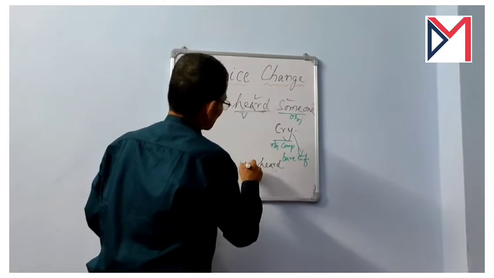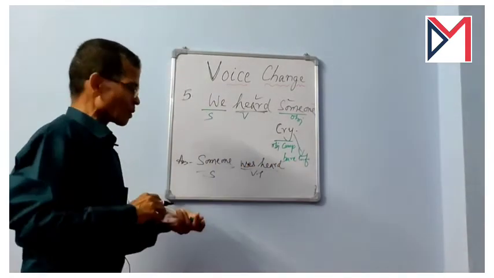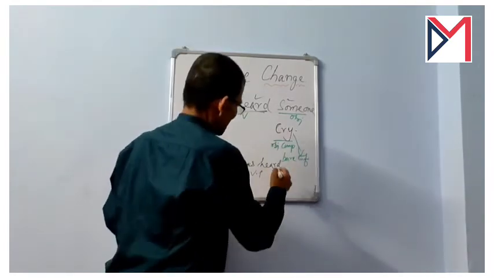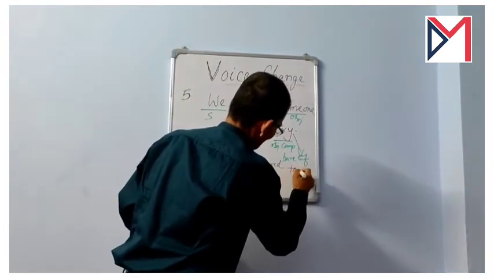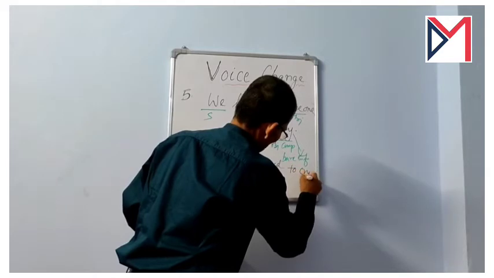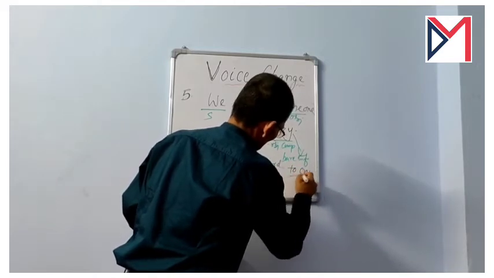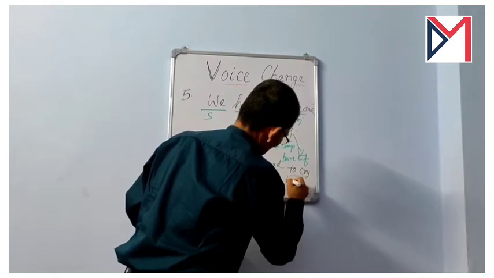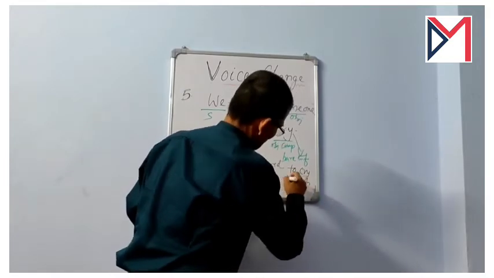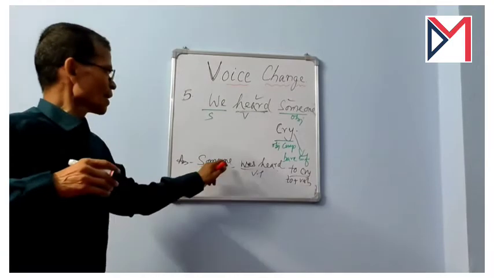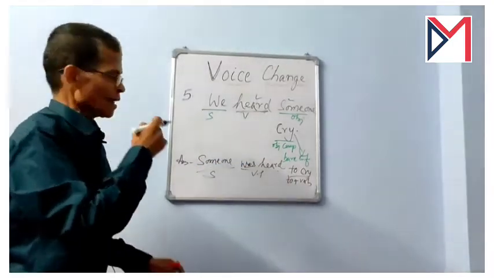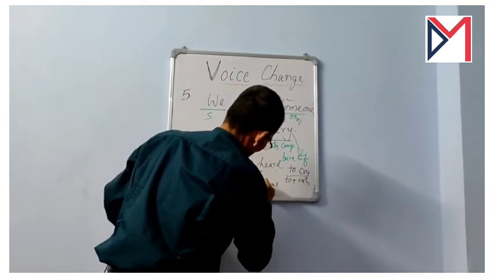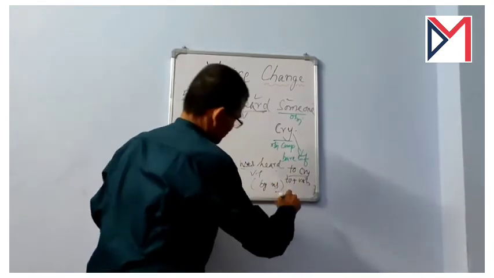This is the be verb and this is the third form of the main verb. Someone was heard, and here it was bare infinitive. It will become to infinitive or full infinitive. Now it changed to to plus verb or to infinitive. Someone was heard to cry, and by us may or may not be written.